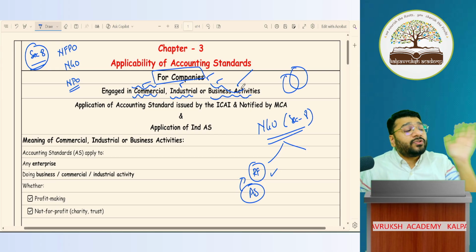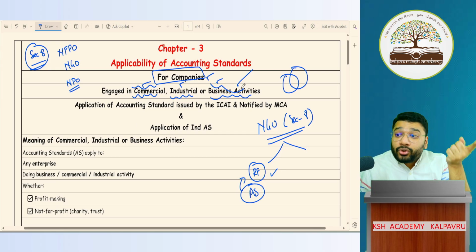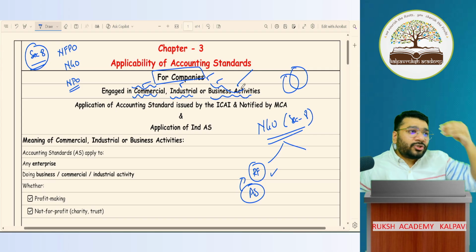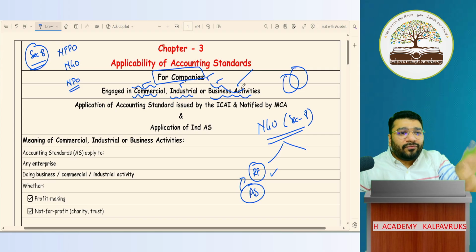Your organization is supposed to follow AS. Got it? Not got it? So where will the confusion come? Only in the case of NGOs and NPOs. Because apart from NGOs and NPOs, all organizations do some business, commercial activity or industrial activity. So they definitely have to follow AS by default.